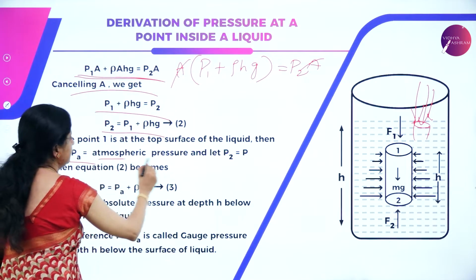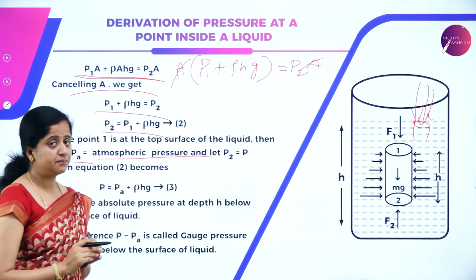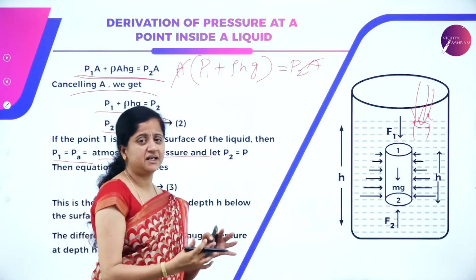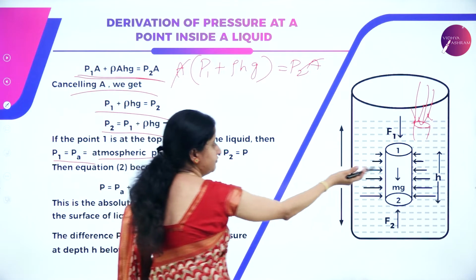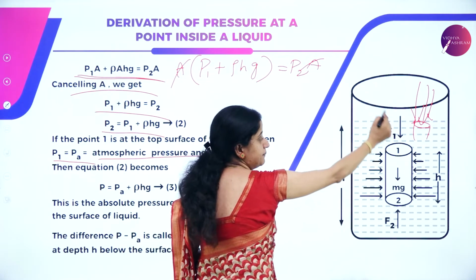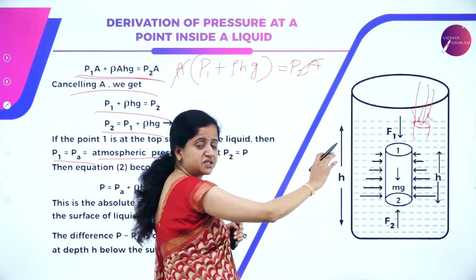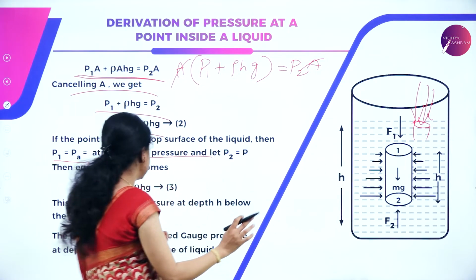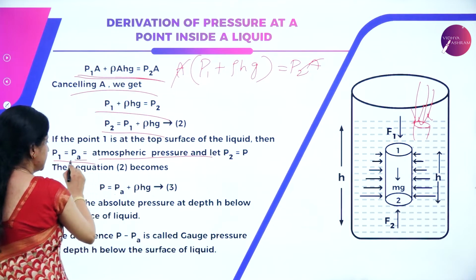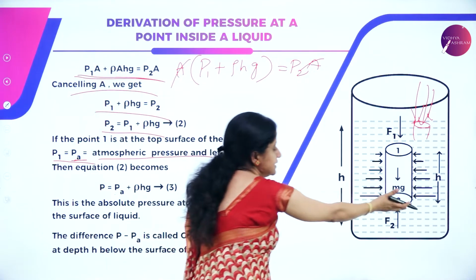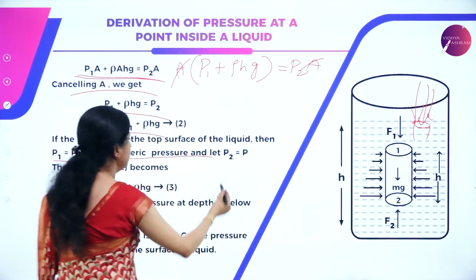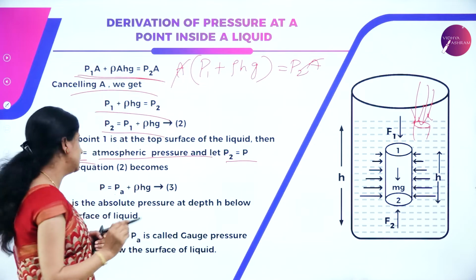So P1 is equal to PA, that is atmospheric pressure, and P2 will be P, just a pressure. For convention, we take PA as atmospheric pressure, and this point would be just the pressure exerted by the fluid, and it would be P. So P2 is equal to P.